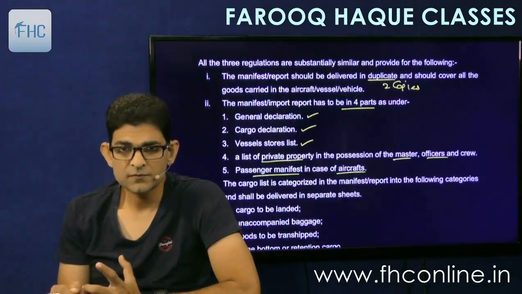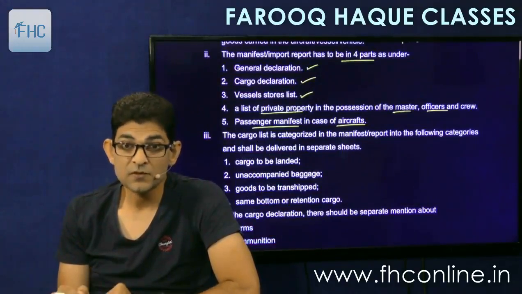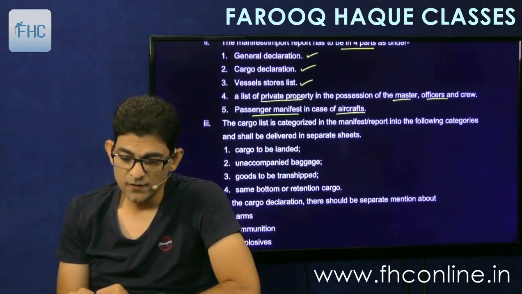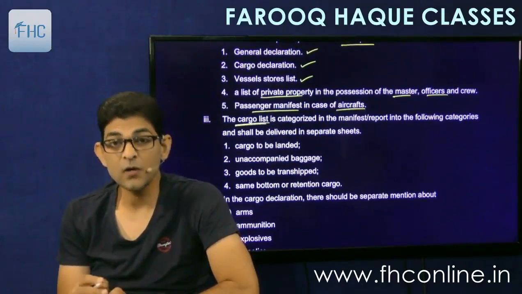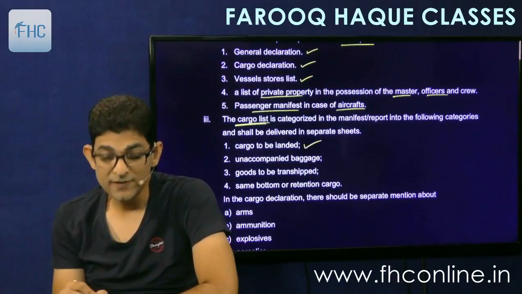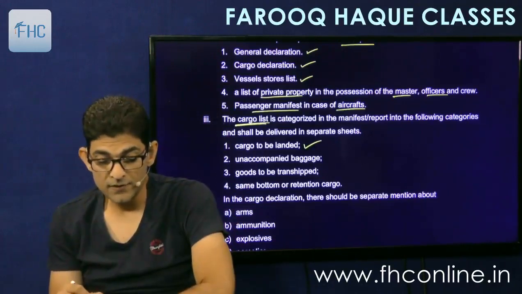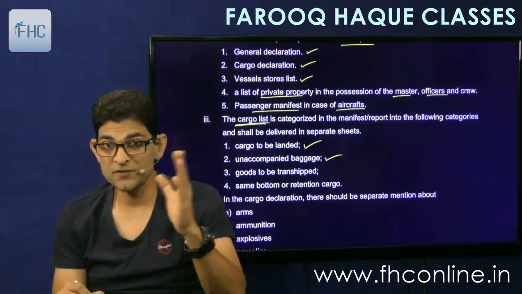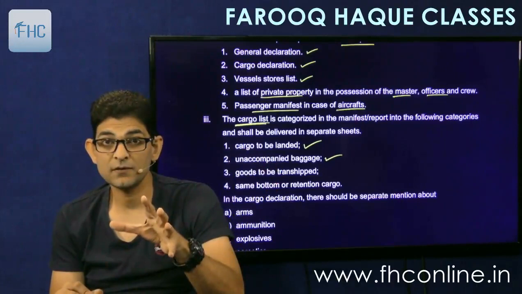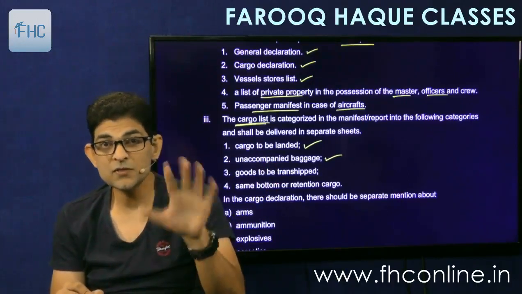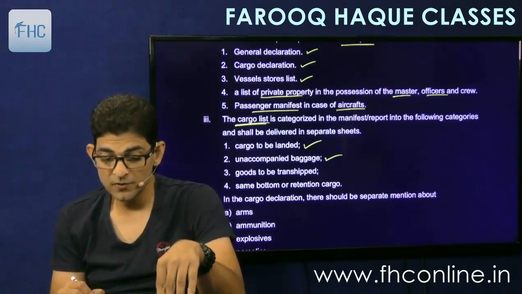And even for ships, there is a passenger manifest, if the ship is carrying passengers, if it's a passenger transport ship. Then the cargo list is categorized in the manifest or report in the following categories. The cargo list is the main list. Cargo to be landed, the cargo which is to be landed at this port. Then unaccompanied baggage: if the passenger has come before or is going to come afterwards, but his baggage is arriving and it is not with the passenger, so that is called unaccompanied baggage. So that declaration is also to be given.